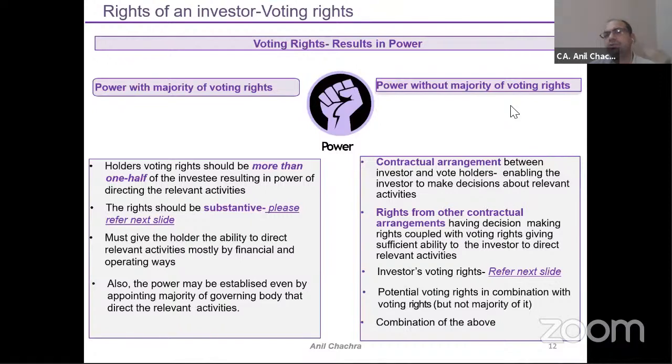Means in the future you will get these instruments into equity form. So these potential voting rights will also give you power while making an analysis of this control model. Or we can combine any of the factors just to analyze this control part, right?